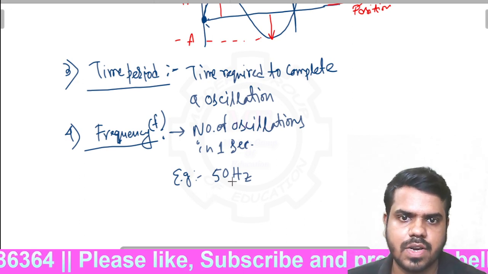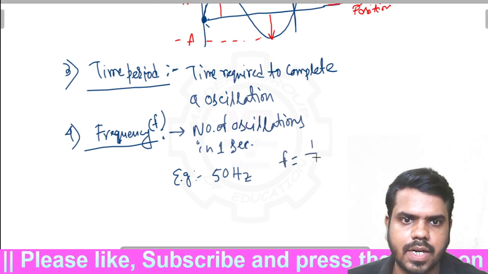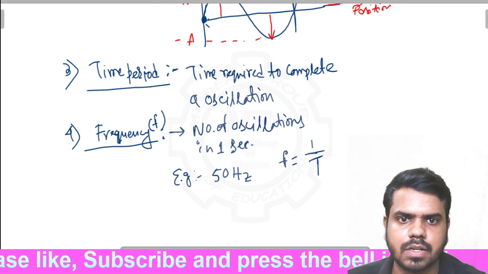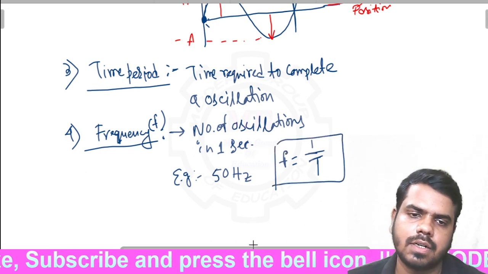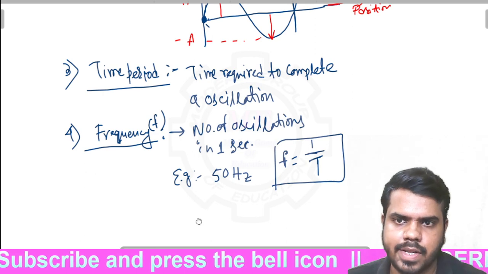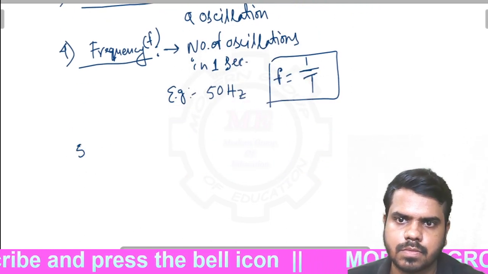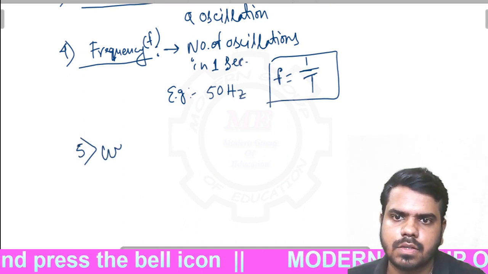The relation between frequency and time period is frequency equals 1 by time period. It is inversely proportional to time period. Okay. Now the next term is wavelength.